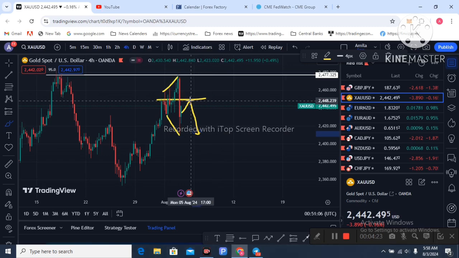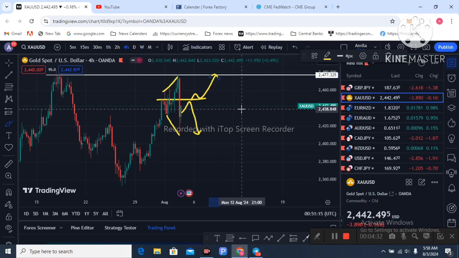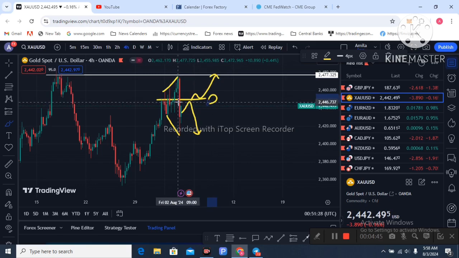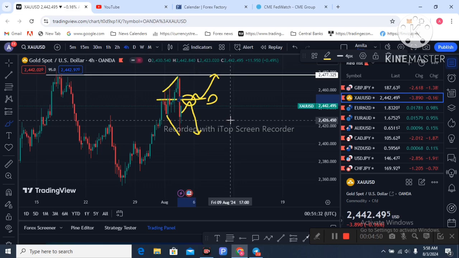If price breaks this area and retests it, then price continues again to the 2477 area. With this technical setup, the 2450 area is the psychological level for your sell trade. So wait for confirmation in this area, then take the sell trade. If there is no confirmation, the price will continue to the upside as well.